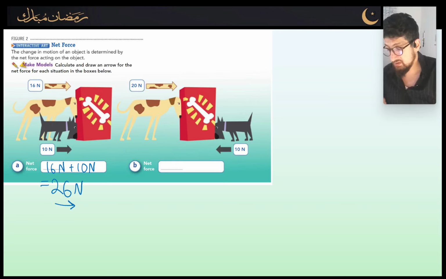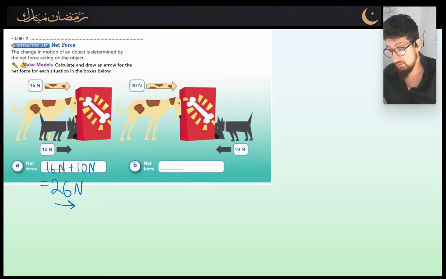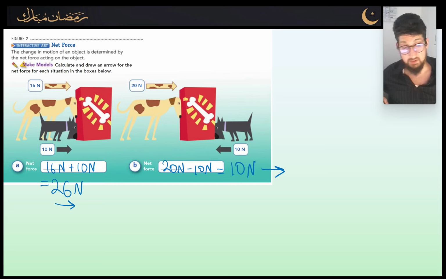What's going to happen in this instance over here in scenario B? The dogs are now pushing in opposite directions to each other. One of them is pushing to the right with 20 newtons, the other one is pushing to the left with 10 newtons. So what's happening here is 20 newtons minus 10 newtons, because obviously they're opposing each other. So the overall force is going to be 10 newtons to the right. Okay? And that's how we solve that one.